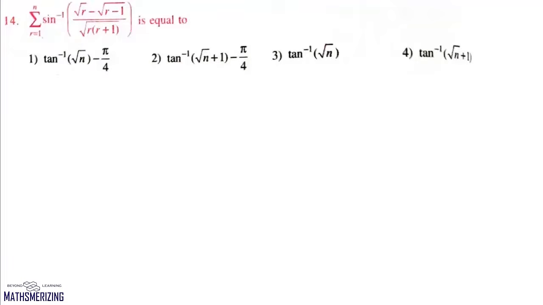Now here the question is, we need to find the sum of this series, which is summation r varies from 1 to n of sin inverse of (under root r minus under root r minus 1) upon (under root r plus 1). So our general term is sin inverse of under root r minus under root r minus 1 upon under root r plus 1. Now one way of solving this question is to change it in terms of tan.